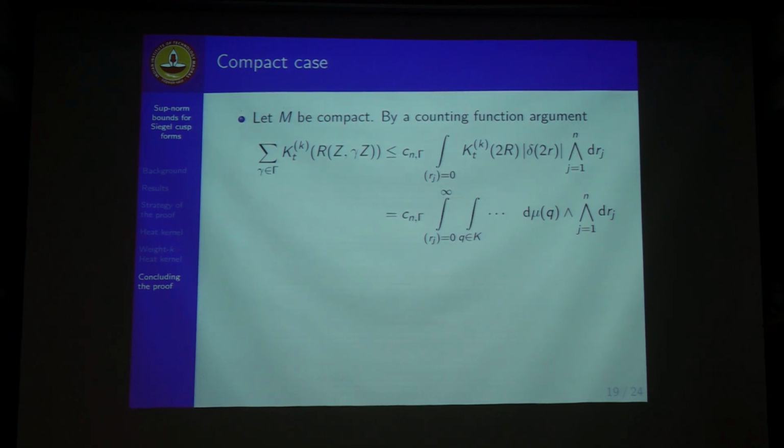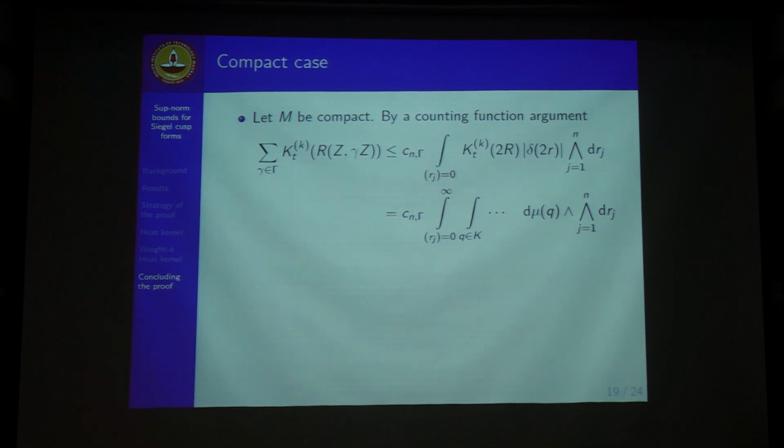There is a counting function argument one can do here, because we have the heat estimate. If we take, say, an R ball around Z, the sum depends on how many gammas there are such that the distance between Z and gamma Z is less than R.